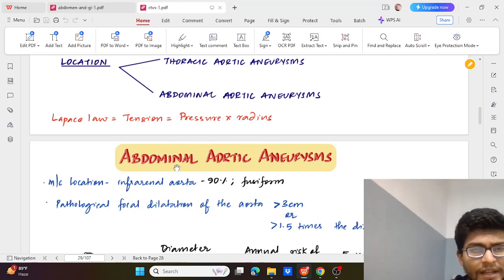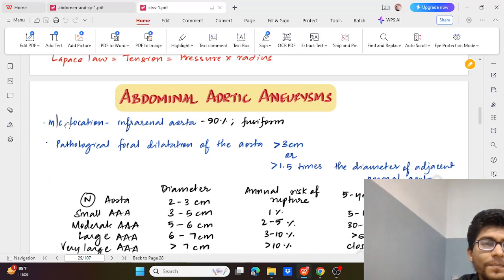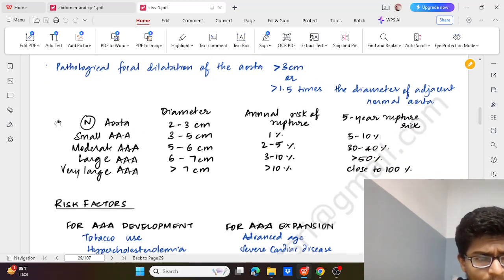risk of rupture. Now coming to abdominal aortic aneurysm, the most common location is the infrarenal aorta. 90% is fusiform. It is a pathological focal dilatation of the aorta of more than 3 centimeters or 1.5 times the diameter of the adjacent normal aorta. So normal aorta is 2 to 3 centimeters.